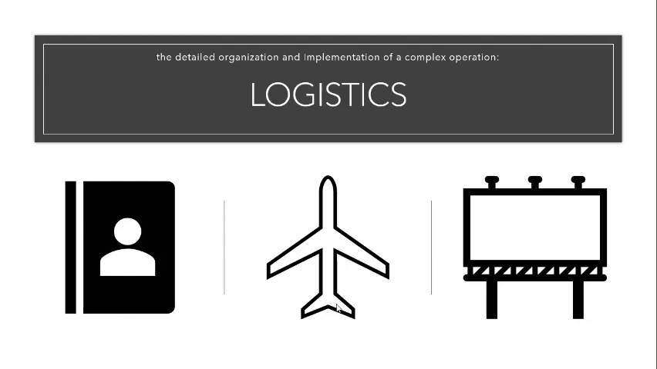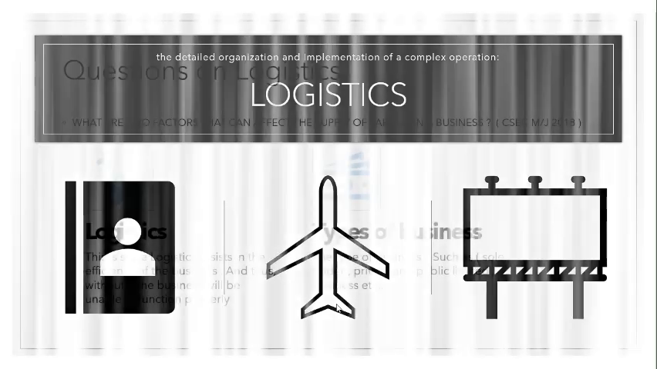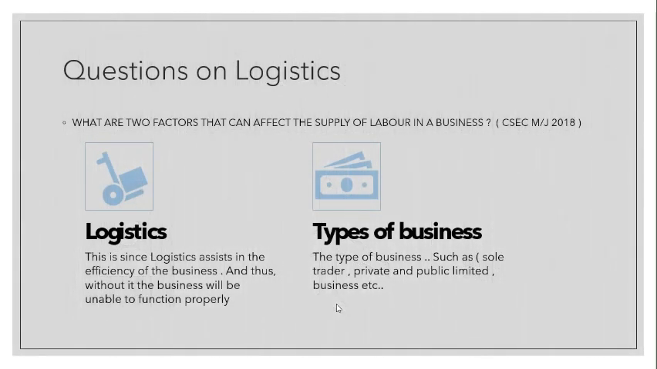Now let's look at the question for CSEC 2018 May June. This is a question on May June 2018 for CSEC Principles of Business, and this could be in the case of OA, Office Administration, also. The question asks, what are two factors that can affect the supply of labor in a business? The first factor is logistics. And why, you might ask? Because you usually have to give an explanation at the end of these things. Just saying logistics is not enough.